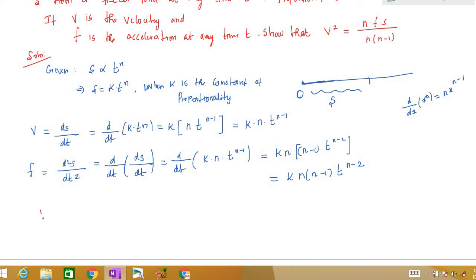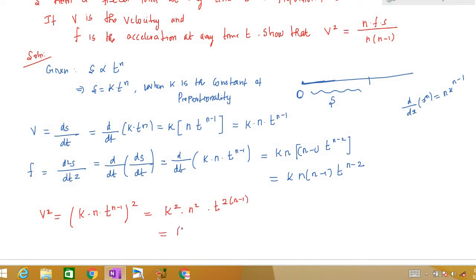So first we will find v square, right? So what will be our v square? What is our v first? Our v is k into n into t power n minus 1, whole square, because we have to square the velocity. So if I bring the square inside, you will have k square, n square, and t power 2 into n minus 1.